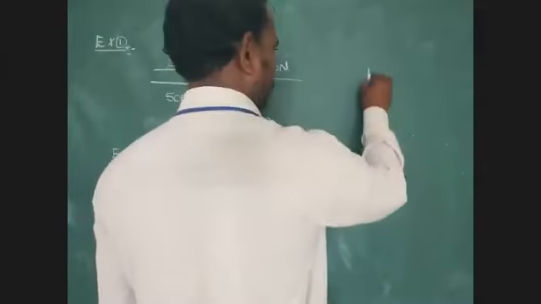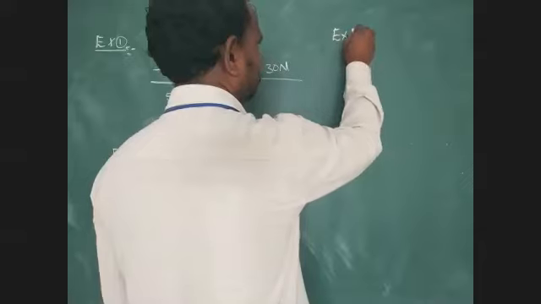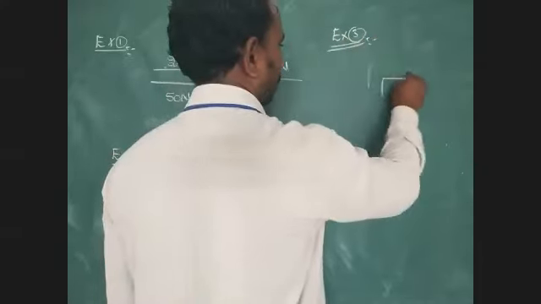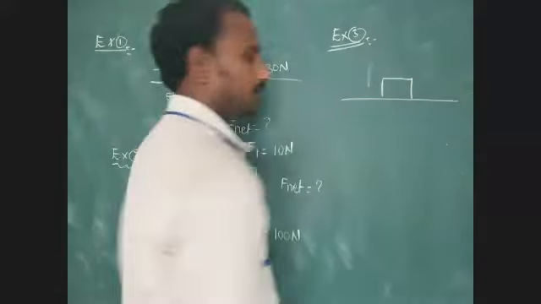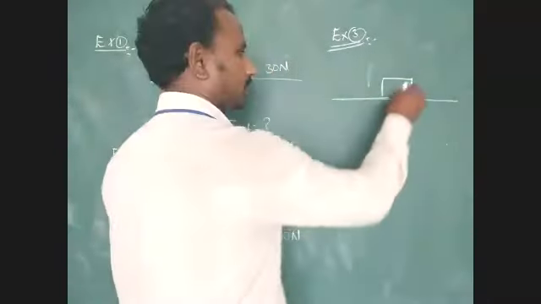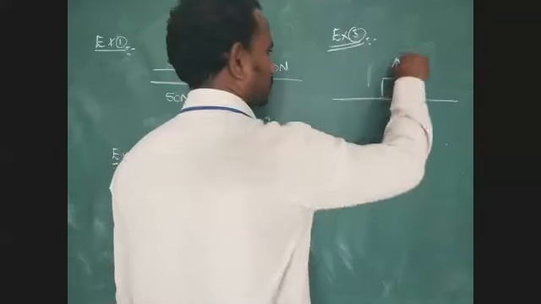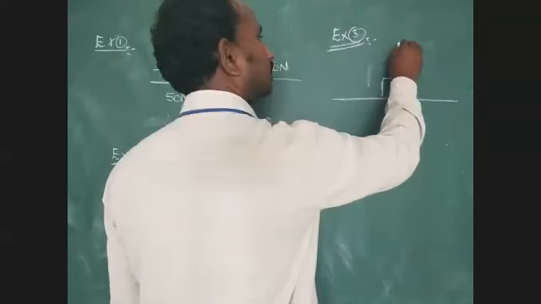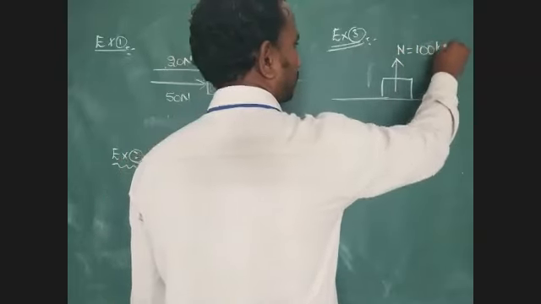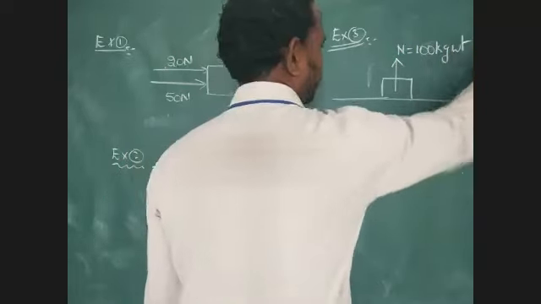Example 3. If a body is at rest on a horizontal surface, one force is acting in the vertically upward direction. That normal force equal to 100 kilogram weight.